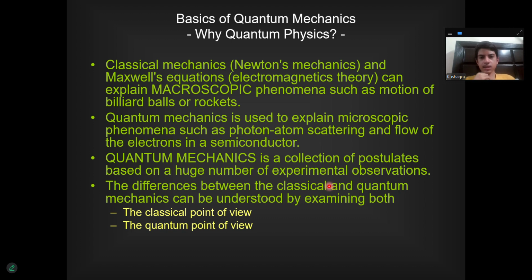Why quantum mechanics? Classical mechanics, that is Newton's mechanics and Maxwell's equations of electromagnetic theory, can explain macroscopic phenomena such as the motion of billiard balls or rockets, but they fail to explain how particles work at a quantum level, at a microscopic level, because these laws have indeed proven to be wrong when it comes to the microscopic stage.